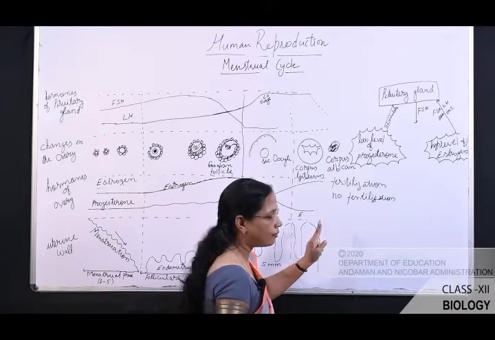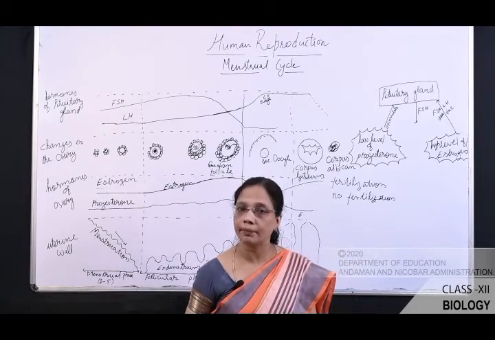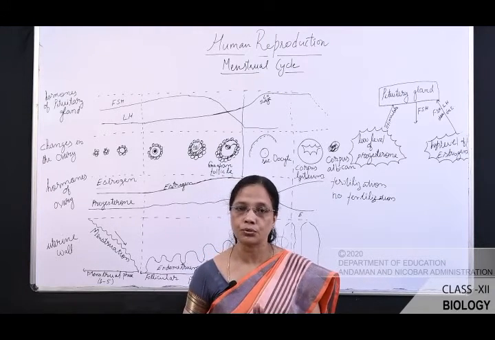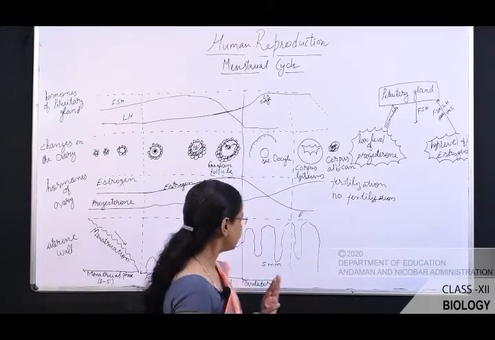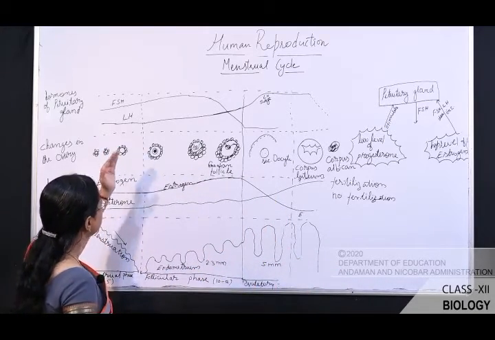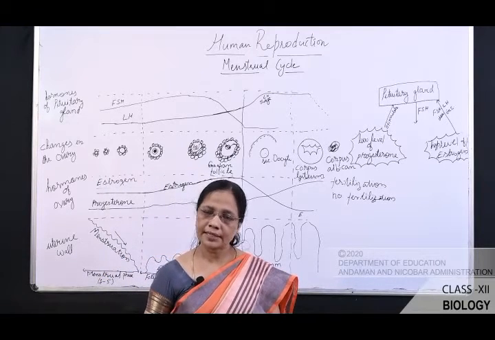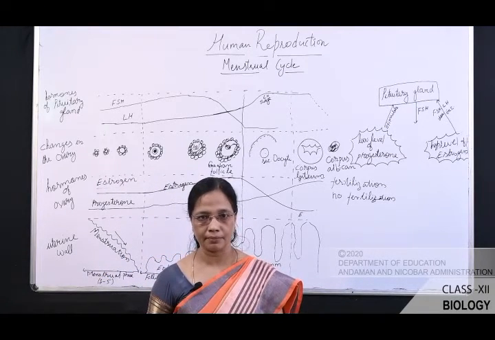Again, when the progesterone level decreases, it is unable to maintain the endometrial tissue, so the endometrial tissues are lost. Now you can see there is a change in the level of hormones. Okay. Now it's a self-regulatory mechanism.